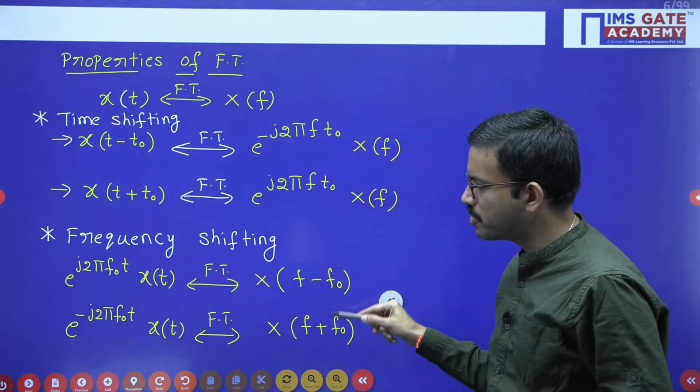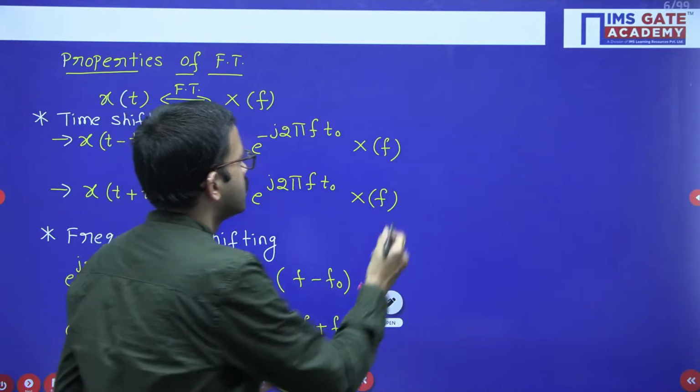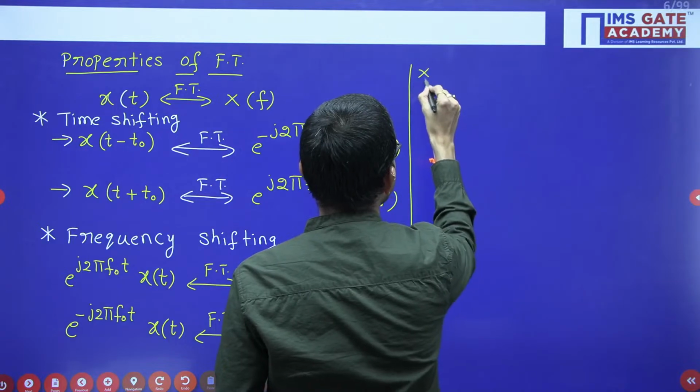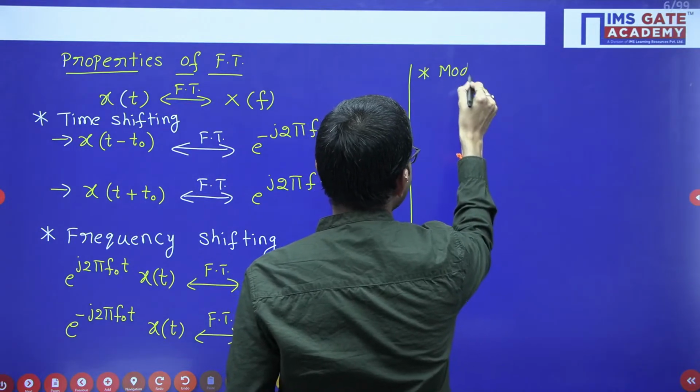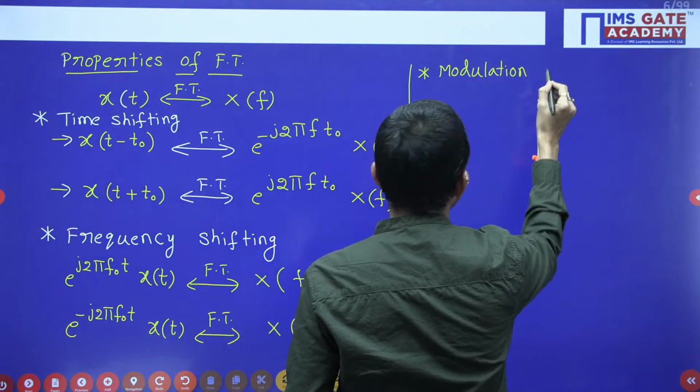The same operation you can perform on the corresponding Fourier transform also, right? So from there, what will you get? You will get the modulation property.